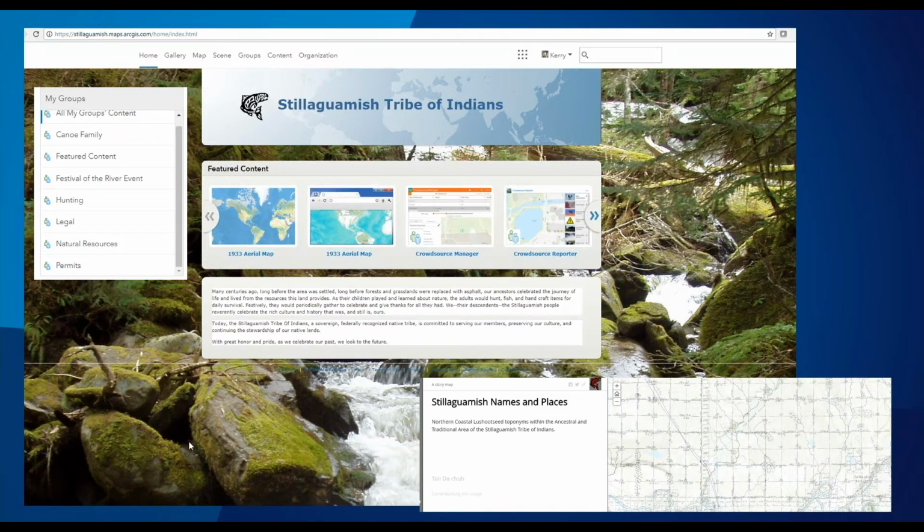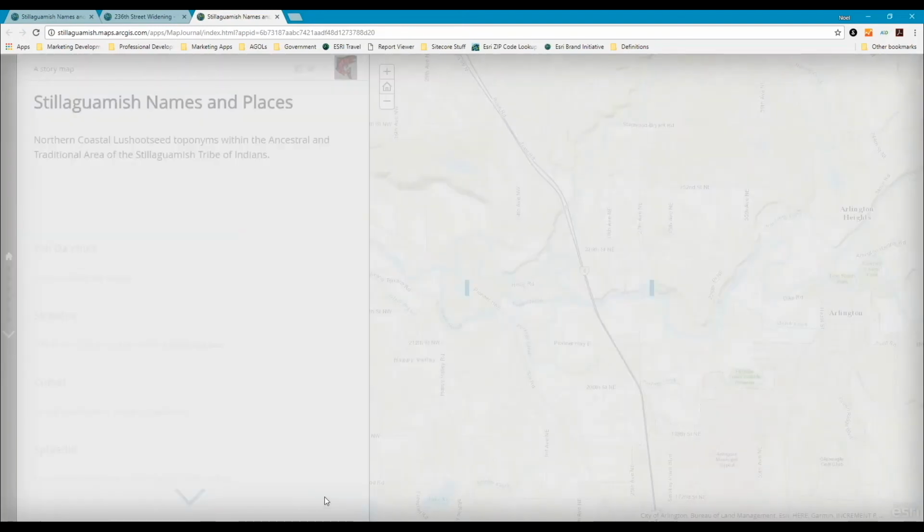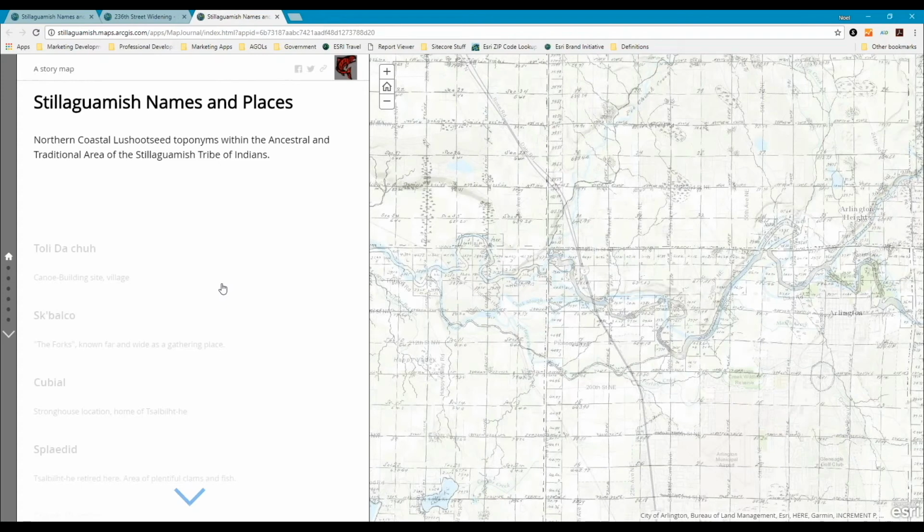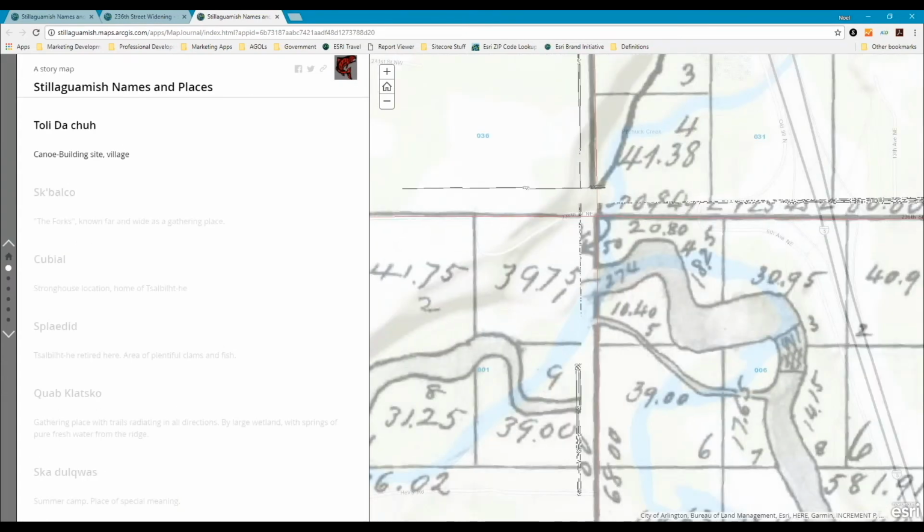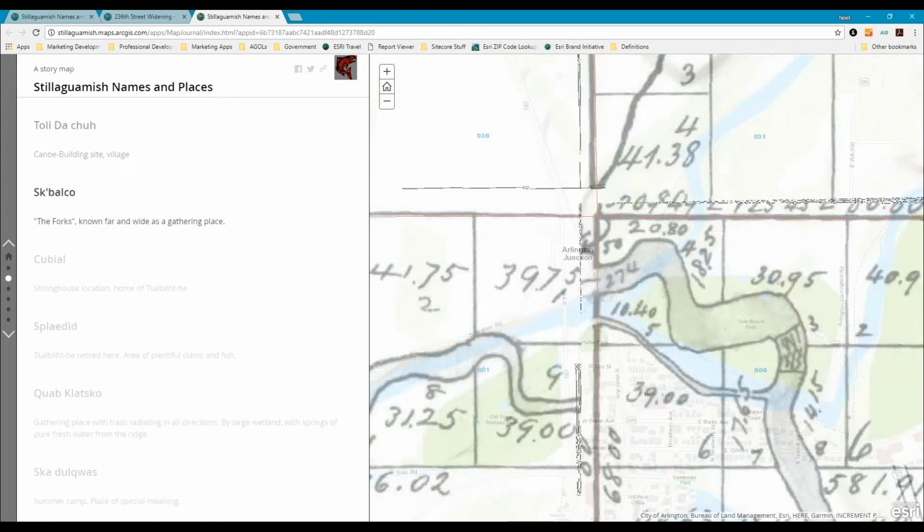One of the more fun applications, and when I say fun, it's also a very important application to us right now, is a story map. It really recognizes the cultural landscape and the Lushootseed, or Northern Coastal Salish language, that's been utilized in this area for a long period of time. So our goal is to really increase the number of place names we have in Lushootseed in our tribal area, and we're hoping to have 100 over the next several years that we can build into this database.